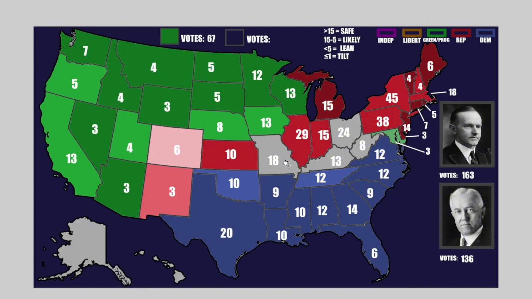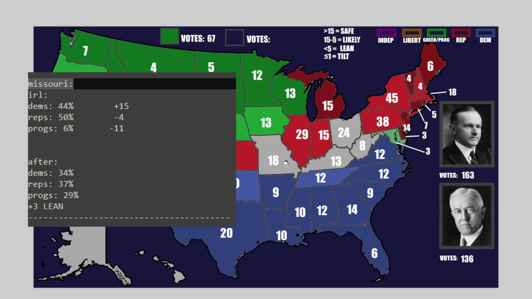Afterwards, all in all, the Dems end up with 34%, the progressives end up with 29%, and the Republicans end up with 37%, meaning that this is another Republican pickup with only 3 points to spare. +3 here. Very close, but this goes to the Republicans, again inflating their already big score and hurting the Democrats and the progressives, but mainly the Democrats, who could have got a really nice hold here.